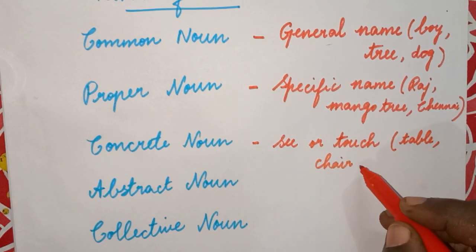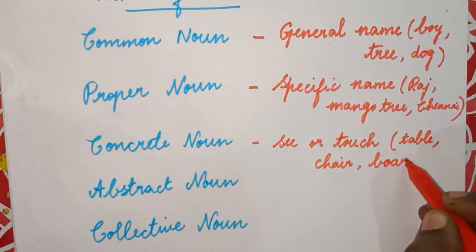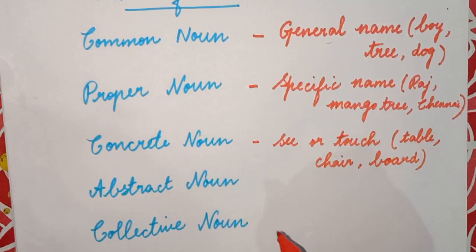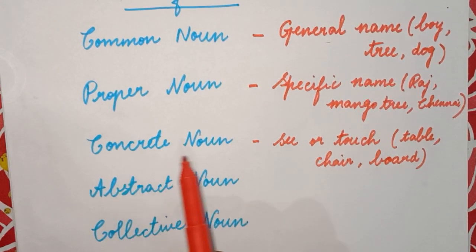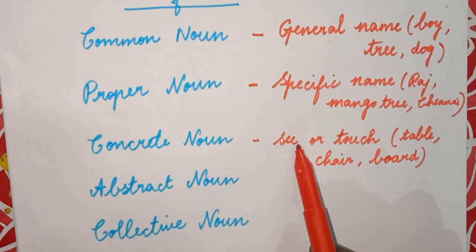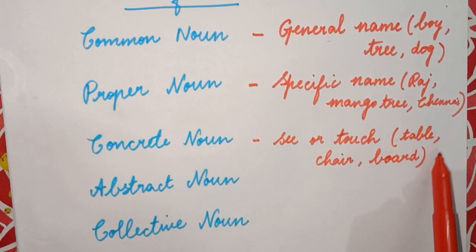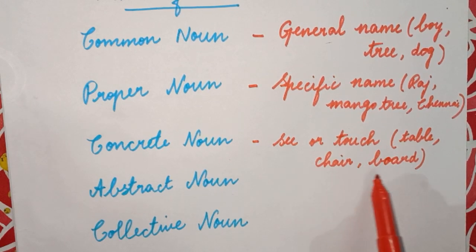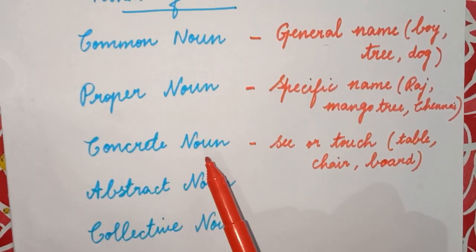You can touch a board. So the things which you can see, you can touch are all concrete nouns. So concrete nouns are the things which you can see or touch. So these are some examples. The things which you can feel, you can see and touch are concrete nouns.